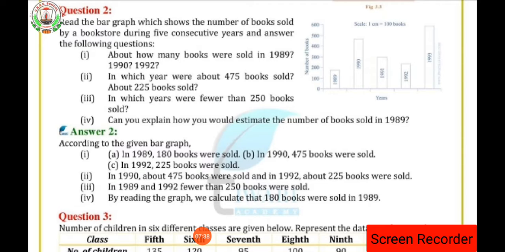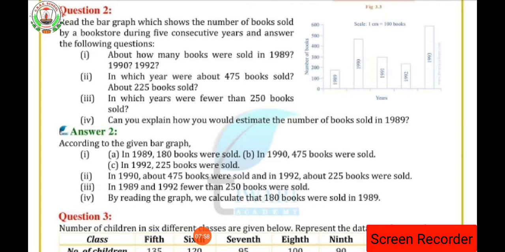So in the year 1989 how many books were sold? The books sold were 180. So by reading the graph we calculate that 180 books were sold in the year 1989. So it is asking about the estimation. So 180 will be estimated.